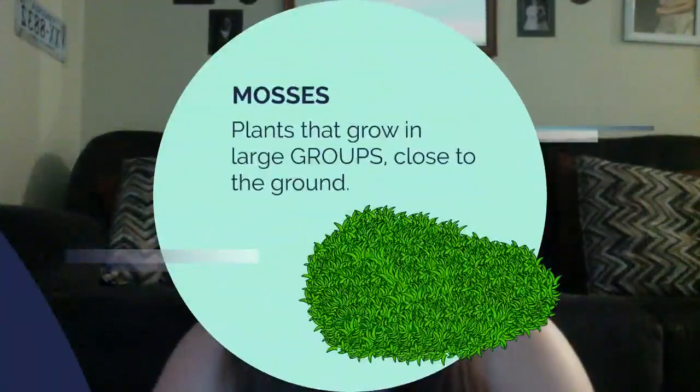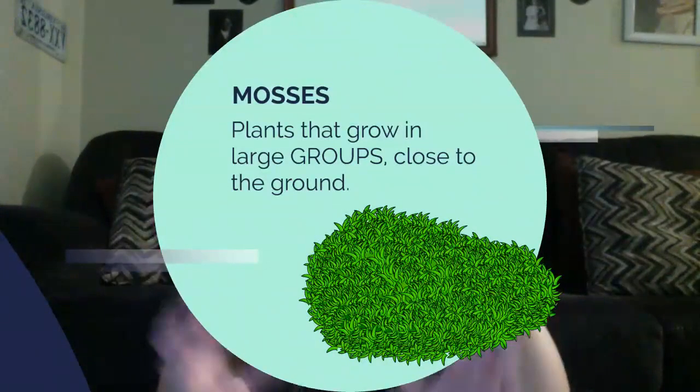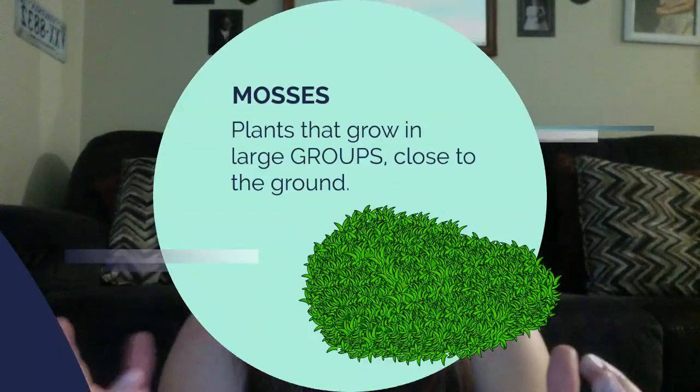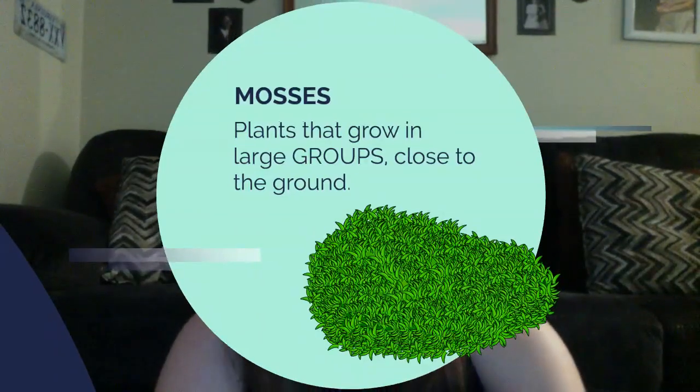So mosses are plants that grow in large groups close to the ground, as pictured here, and they're usually found in these moist, wet environments.